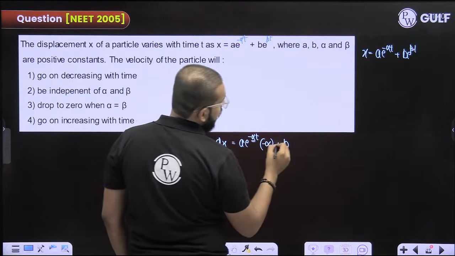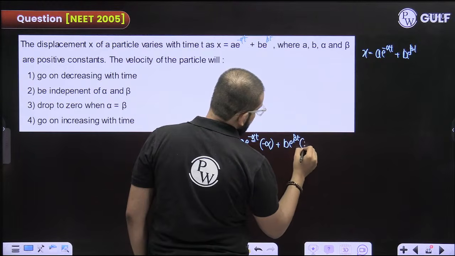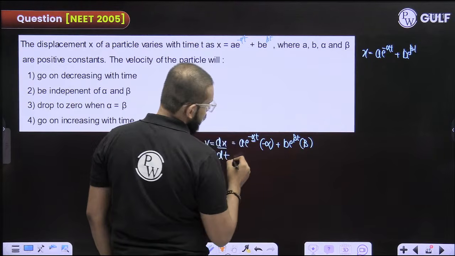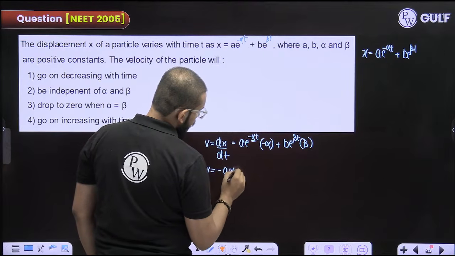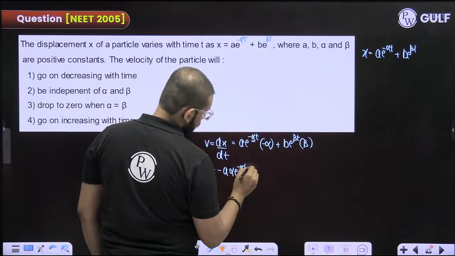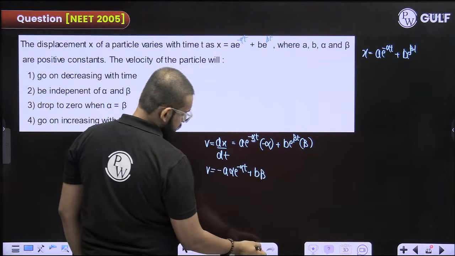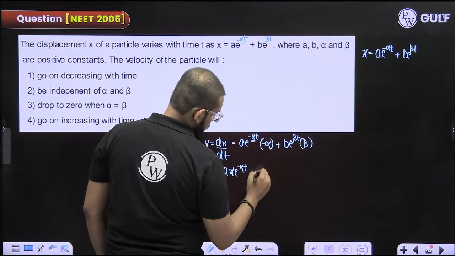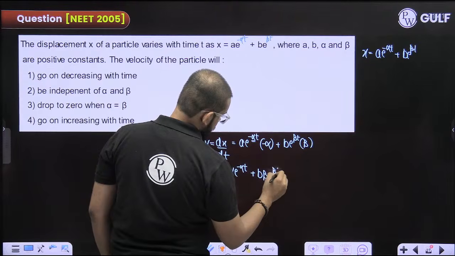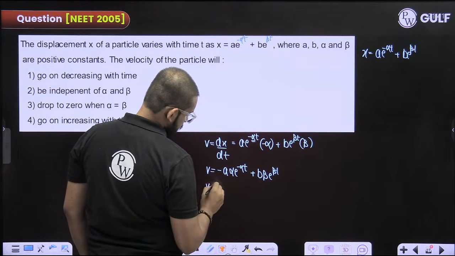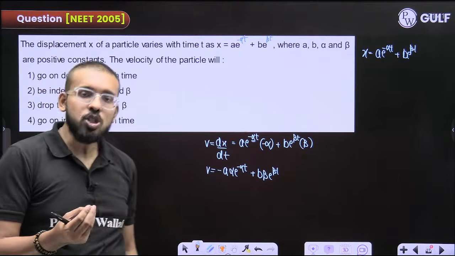Then e raised to the power beta t as it is, and whatever is in front of that, beta. So v you get as minus a alpha e raised to the power minus alpha t plus b into beta e raised to the power beta t. Okay, this is the equation for velocity you had got.